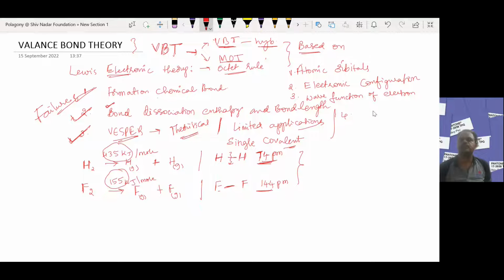And the fourth point is the overlapping of atomic orbitals, simply hybridization.